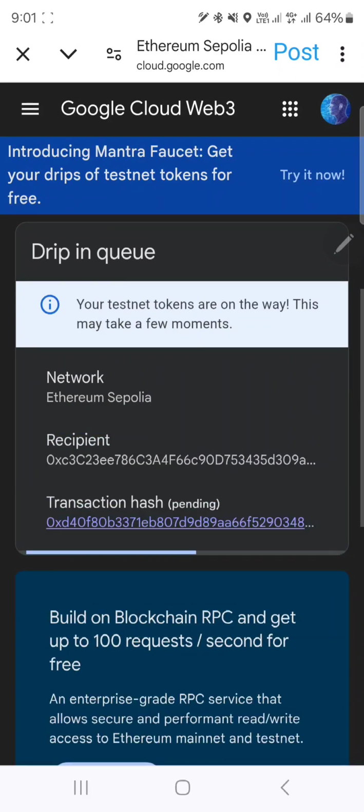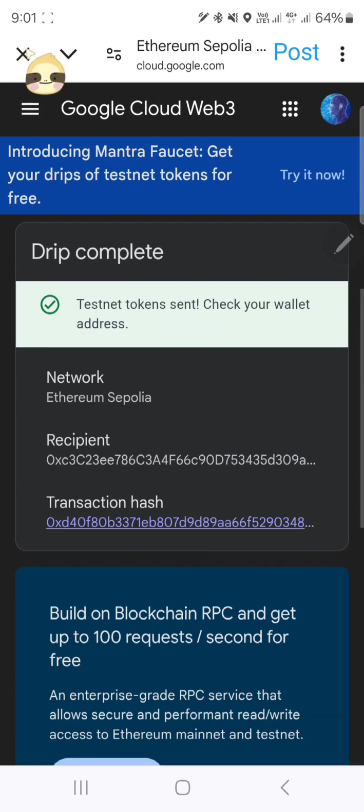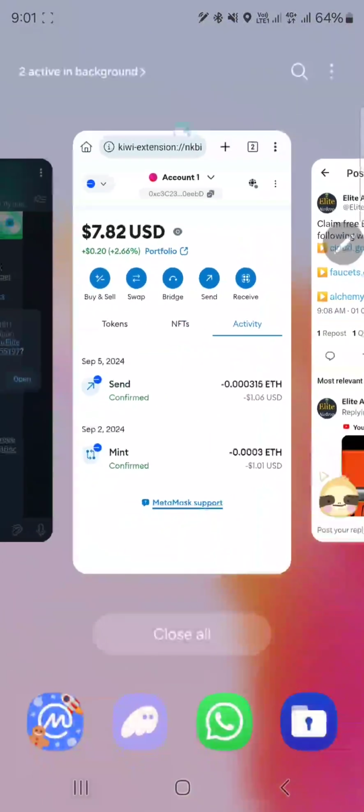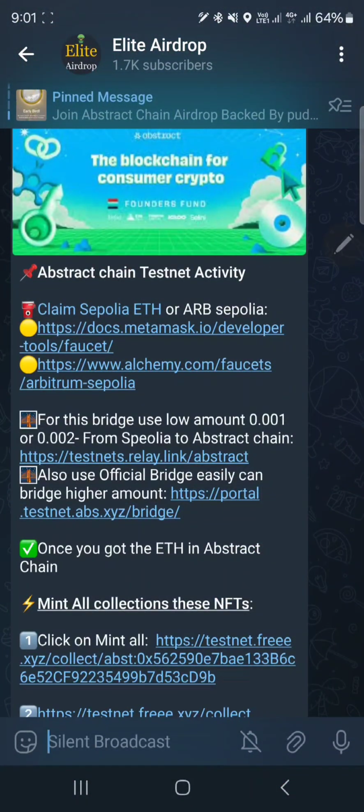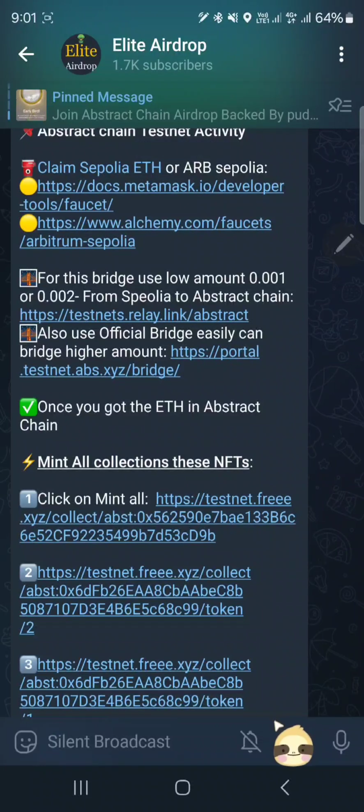And it takes some time to send the faucet to your wallet, so please wait patiently. And it's completed, so go back, and in Testnet Activity you can do several functions like bridge and mint NFT.